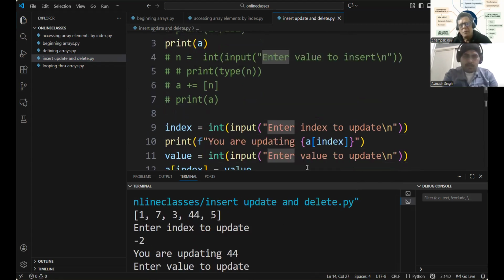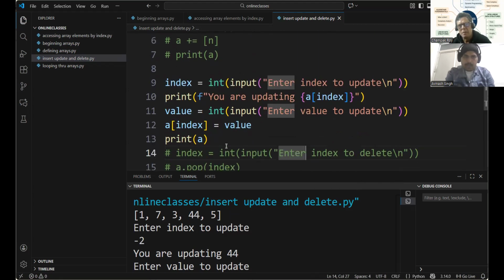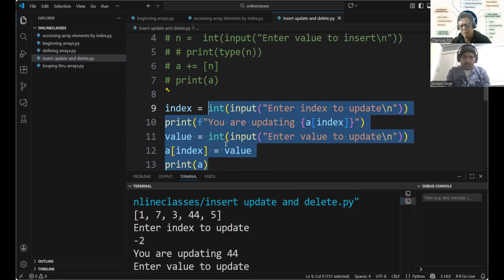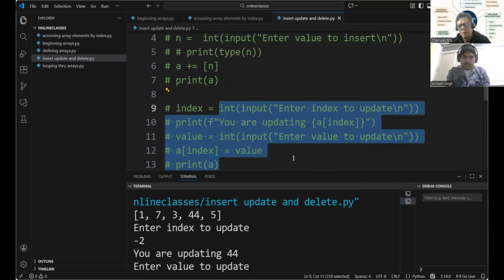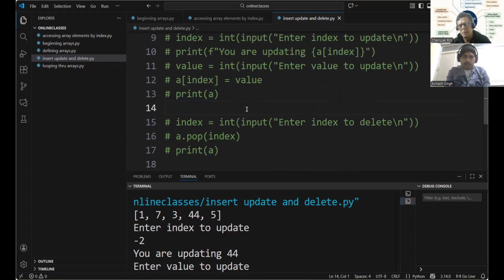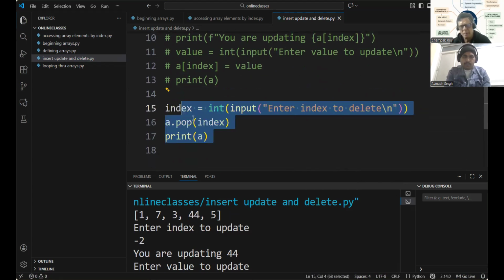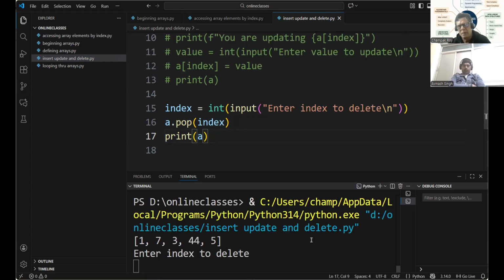So we tried out inserting at the end and updating. Now we'll try and remove a value. That is deleting. We'll still have the same array: 1, 7, 3, 44, and 5. Which one do you want to delete?